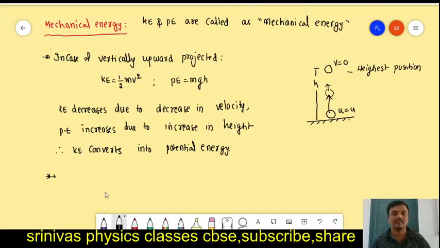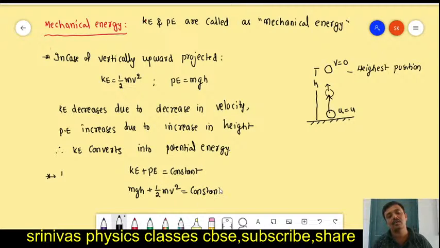Now, in case of a dropped body, what happens? In this case, the sum of kinetic energy and potential energy remains constant. Kinetic energy is half mv square, potential energy is mgh. Their sum remains constant. This is the law of conservation of energy.